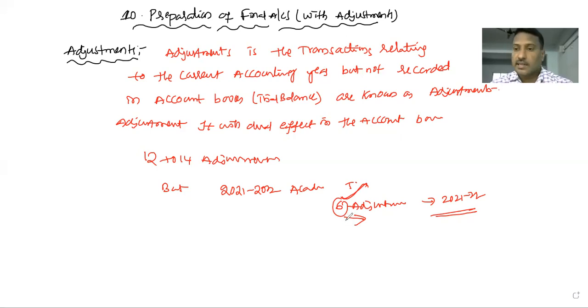Let's move to the adjustments. What are the proper adjustments? The first adjustment is closing stock.